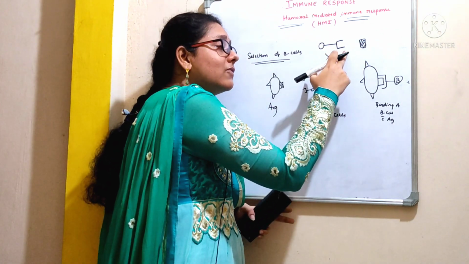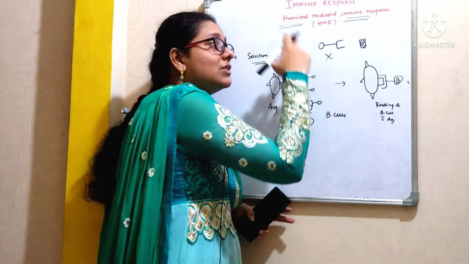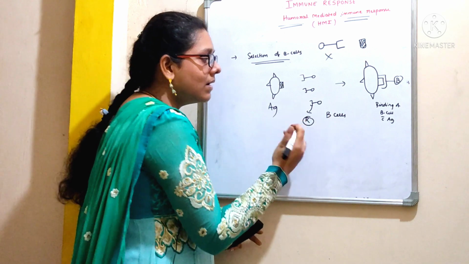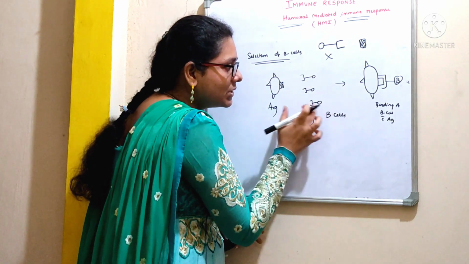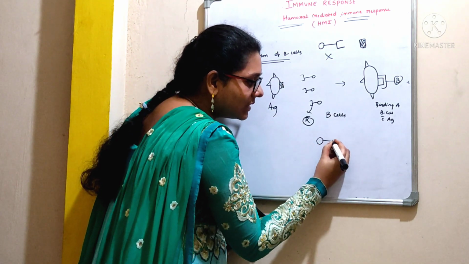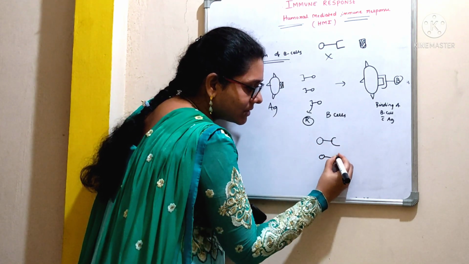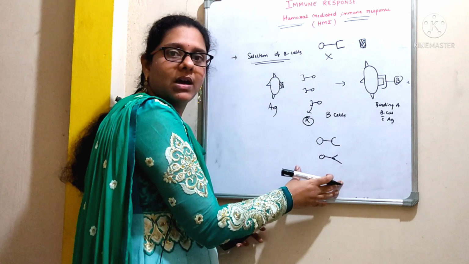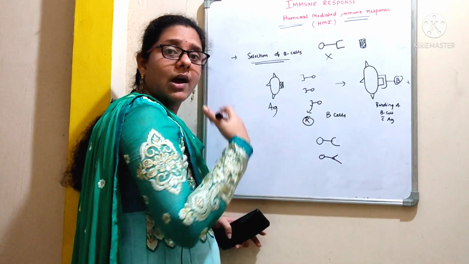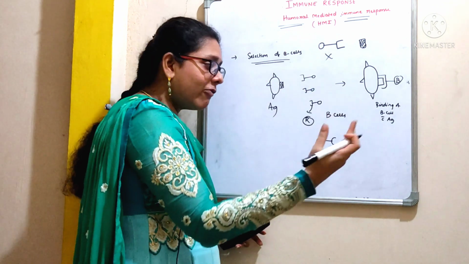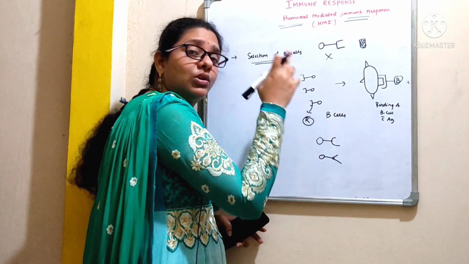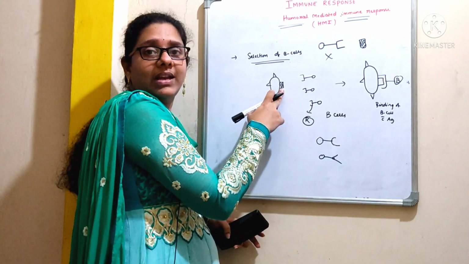So the receptor which is present on the surface of the B cell should match with the epitopic region of an antigen. See here, these are the B cells which are carrying a receptor, right? There are numerous B cells with a variety of receptors. See, these are the different types of receptors that are present on the surface of a B cell. As I told you just now, our immune system will have a variety of B cells with a variety of receptors. And these receptors should be specific towards the epitope of an antigen.